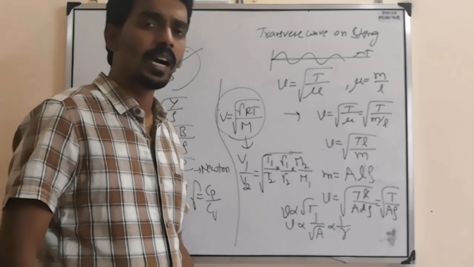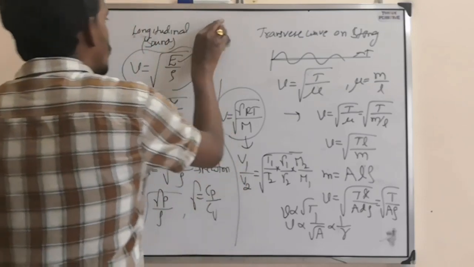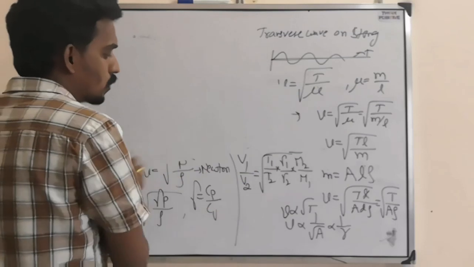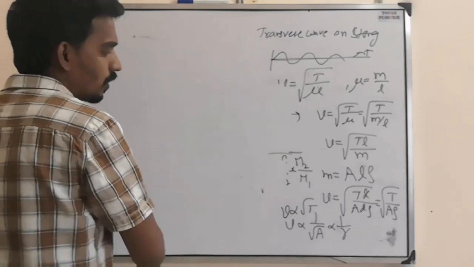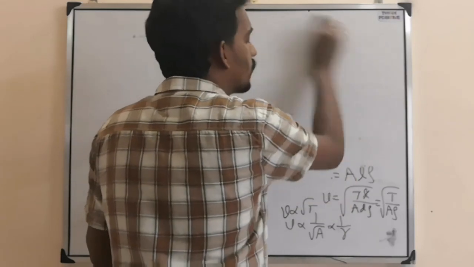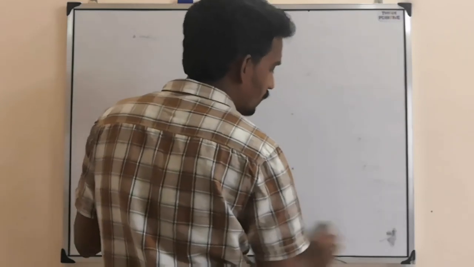Like that they will give the questions. So these are the types of questions they will give based on speed of either longitudinal wave or transverse wave. Better to say speed of sound wave or speed of